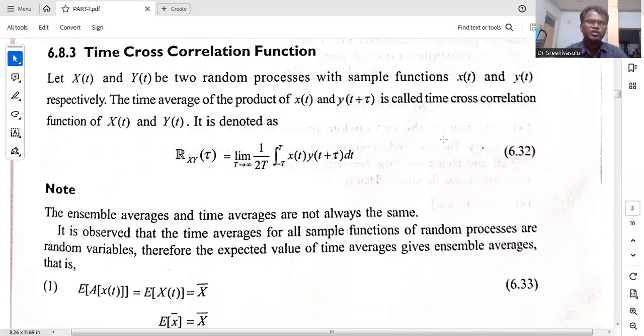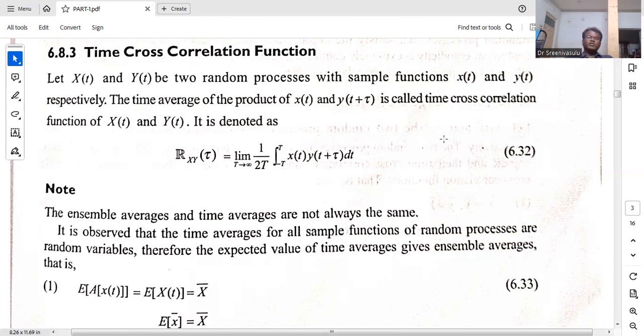Now coming to the time cross correlation function. Autocorrelation means within the same random process, so we consider it at two different time instants. When we come to cross correlation, we consider two random processes: one is x of t, another one is y of t.